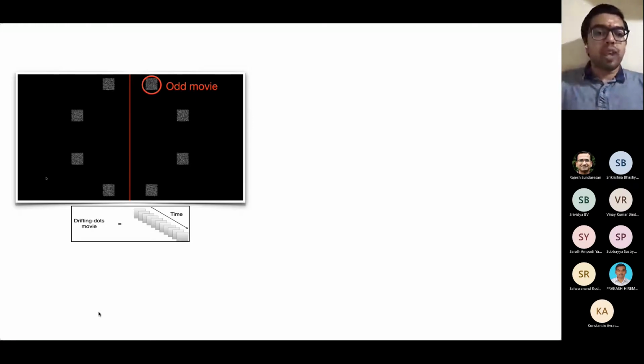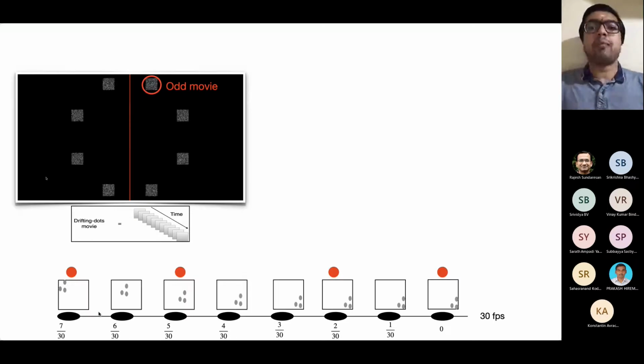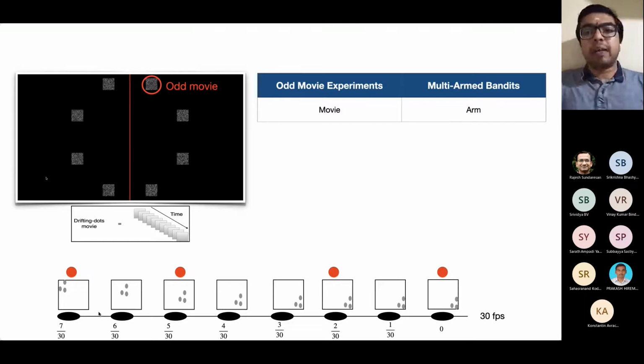Okay, now what we do is we recognize that each drifting dots movie is simply a sequence of frames over time. With this recognition, one can draw a parallel between the odd movie experiment that is shown here and the topic of multi-armed bandits. So this is our abstraction now. So how are they related? A movie is like an arm of a multi-armed bandit. A movie is a sequence of frames over time. An arm is a sequence of observations over time. So a frame is like an observation for us.